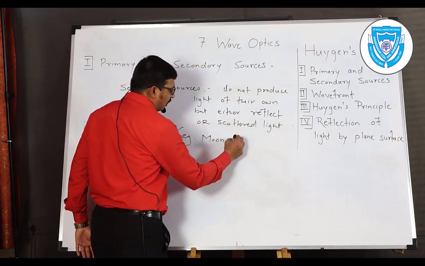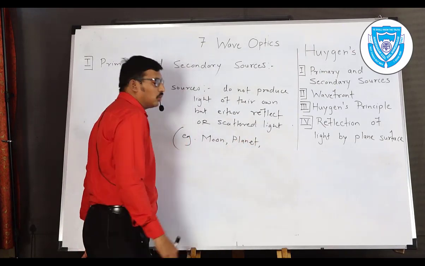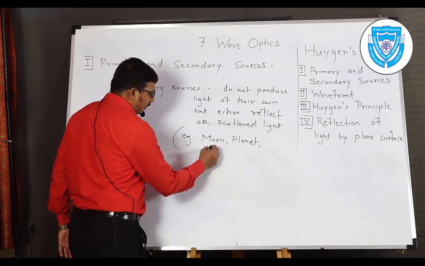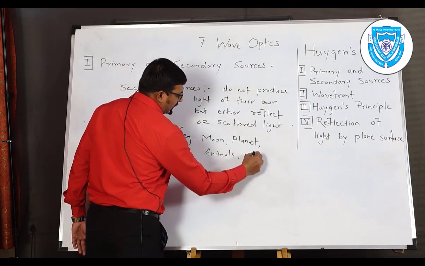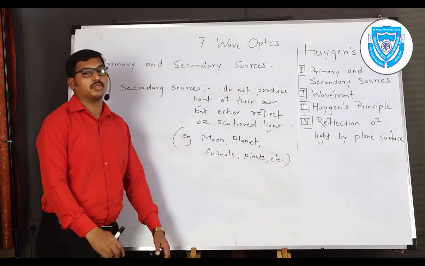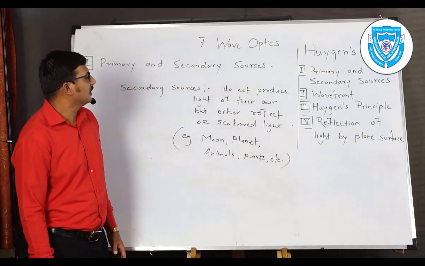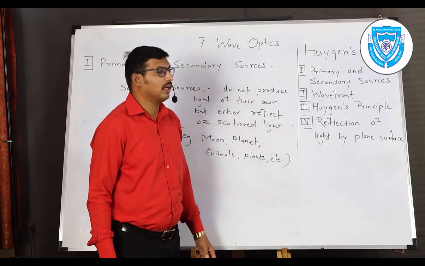Another example is planets, which we can see through a telescope. These are also secondary sources. Then, according to the textbook, animals, plants, etc. act as secondary sources. These are the two types of sources that we are going to discuss in detail in the next subtopics of Huygens theory.